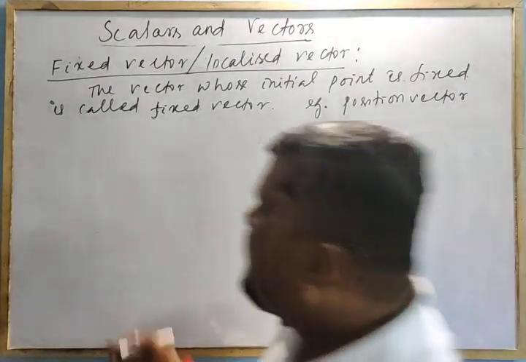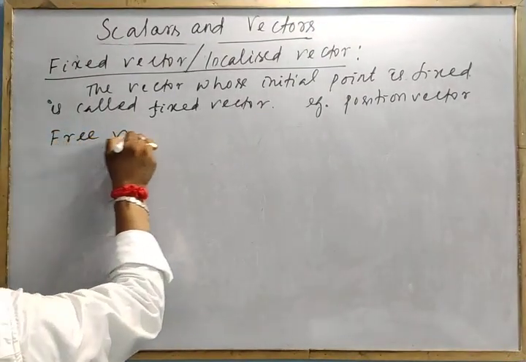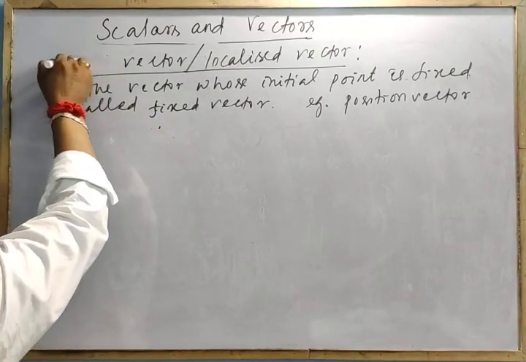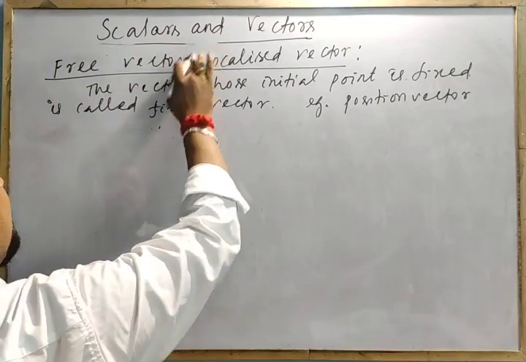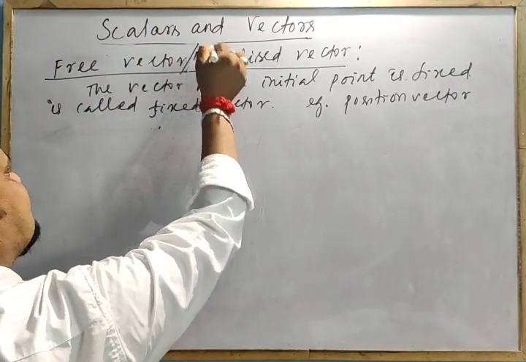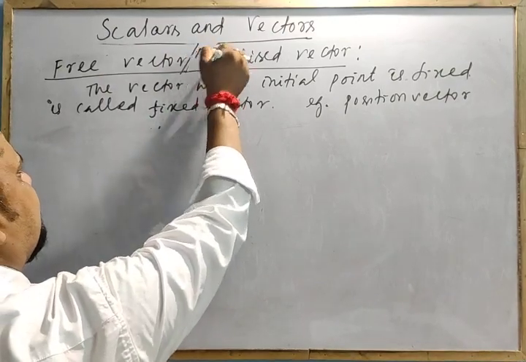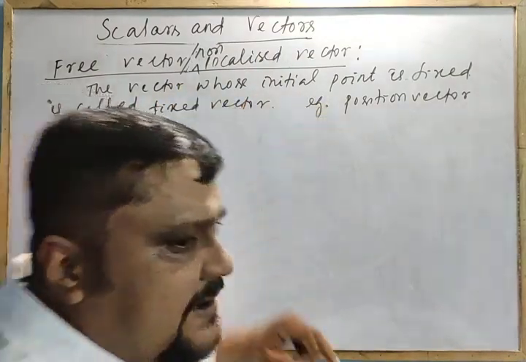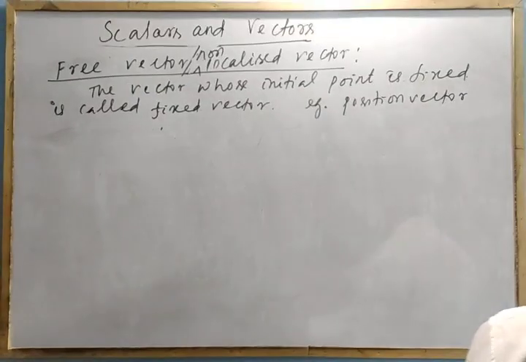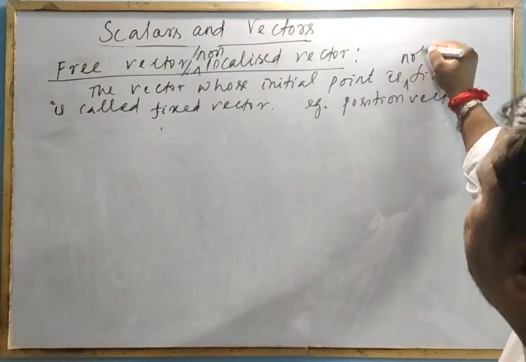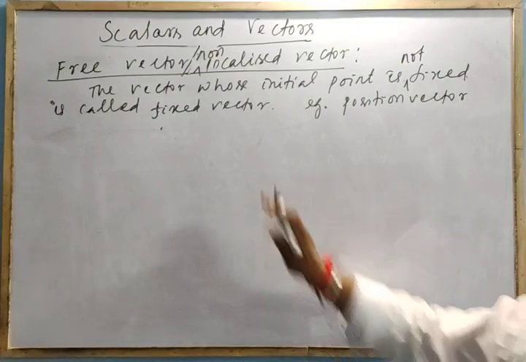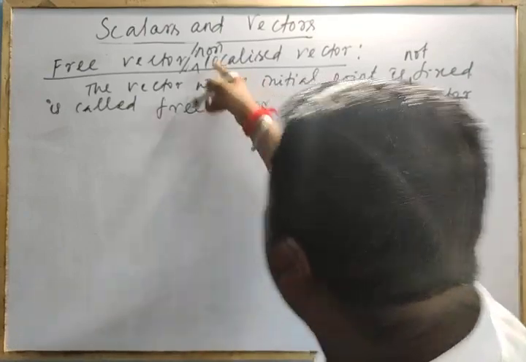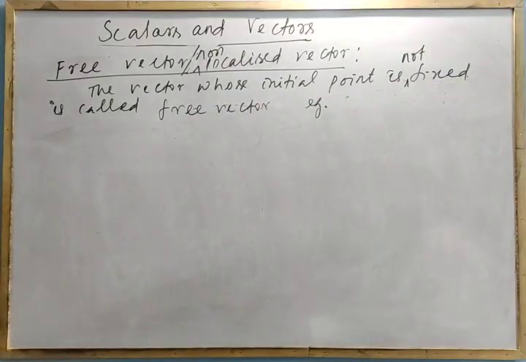Then next is the free vector. If it is fixed, then what is the free vector? Let me make a correction here. This is also called a non-localized vector. The vector whose initial point is not fixed is called a free vector or non-localized vector.